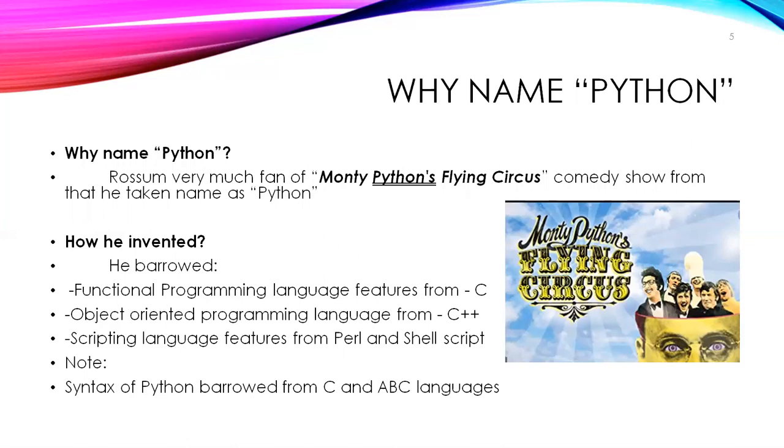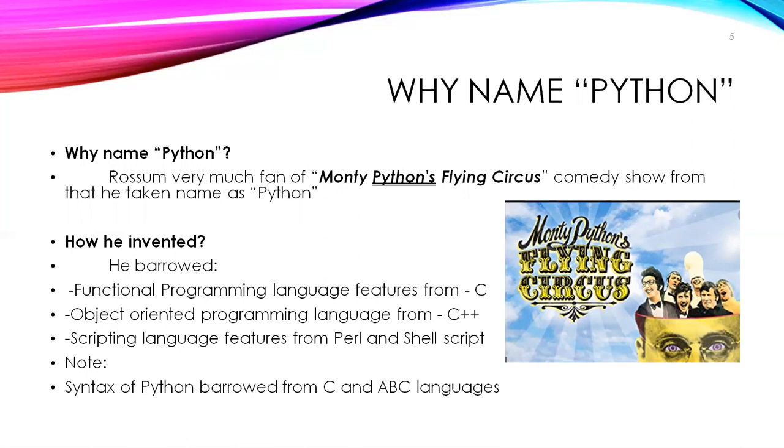But externally, what he says is that he took this name from Monty Python's Flying Circus. That is one of his favorite comedy shows, like other comedy shows. At that time, by seeing this title, Python was there, so from there he had taken it.